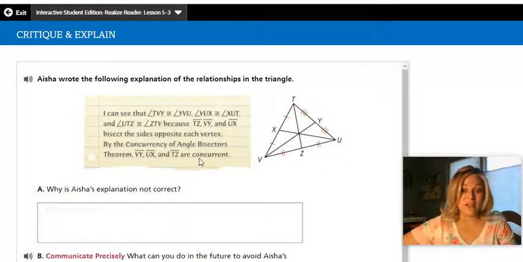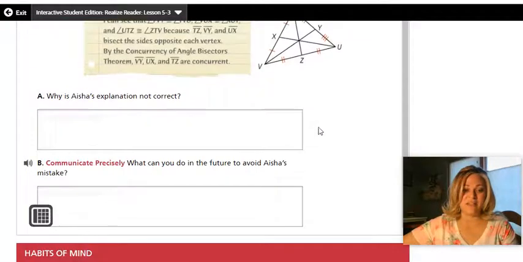So you might want to look at your notes from lesson 5.2. Something is incorrect. It says, why is Aisha's explanation not correct? And then down here, what can you do in the future to avoid Aisha's mistake? So try to find that mistake, try to see what's wrong. And if you can't find it, let your teacher know, talk about it, and figure out what is wrong with this, because it's a common mistake.